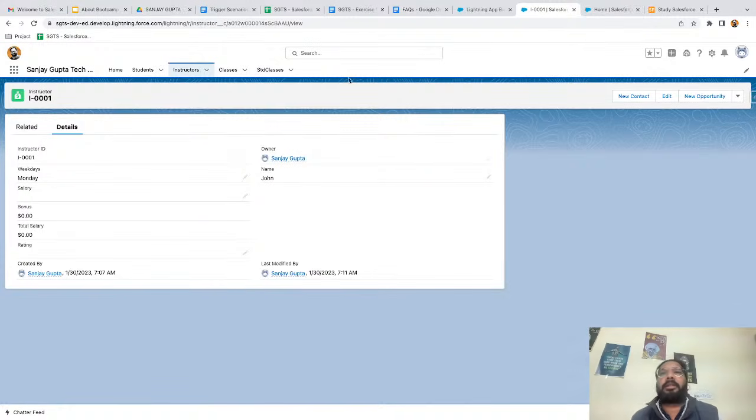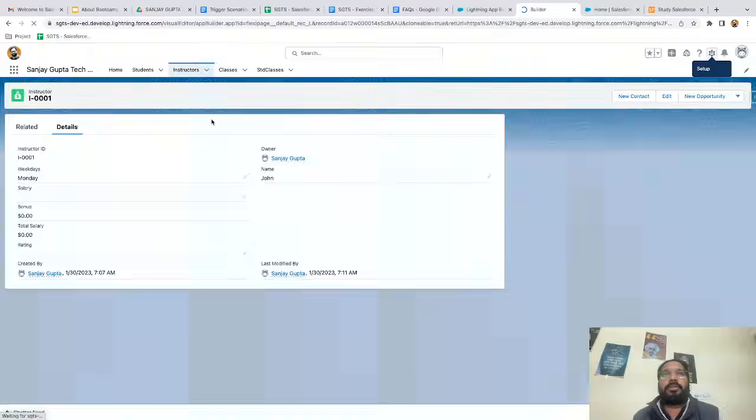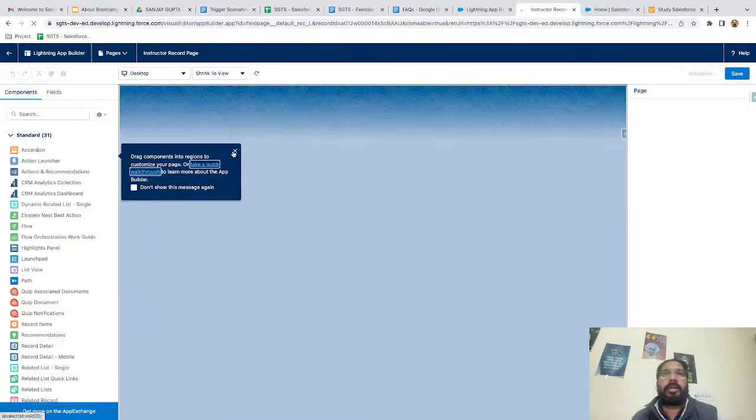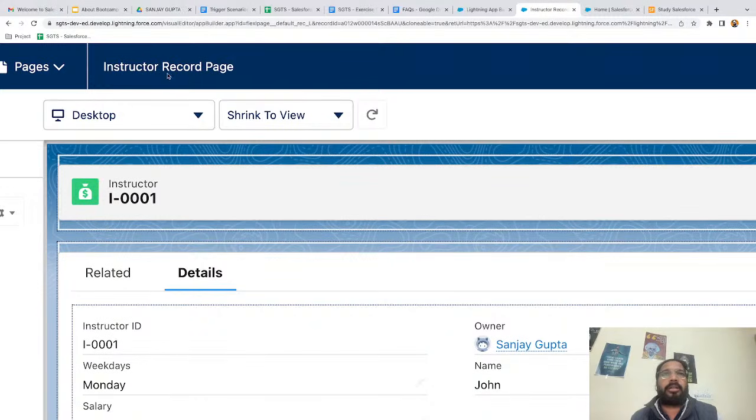So this complete is a record page. And if you want to add more components onto this page, again you can click on this gear icon and select edit page. So this record page will be opened in the app builder. You can see the name, it is instructor record page. If you edit any student record, it will be known as student record page.